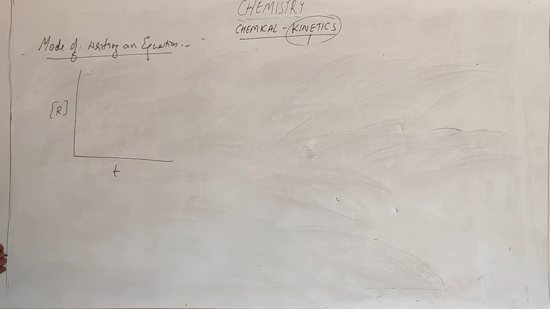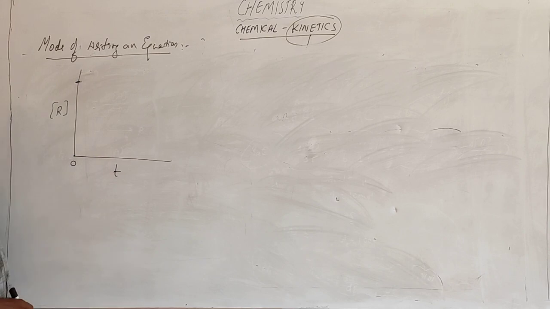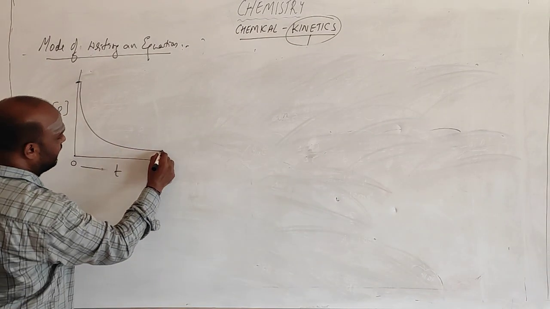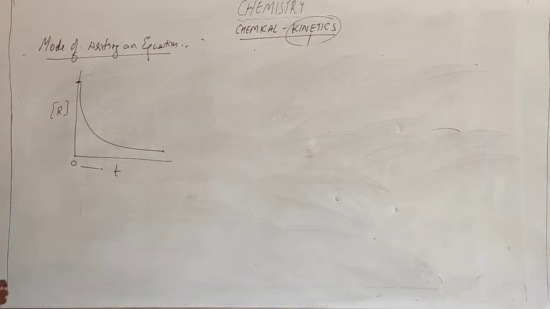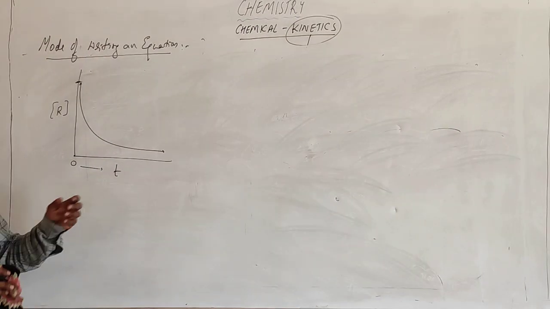What should happen? At the starting point, time is 0, and the concentration will be highest. As the time goes on increasing, what happens to the concentration? The concentration goes on decreasing like this. So this is the way the concentration of reactant varies with respect to time.